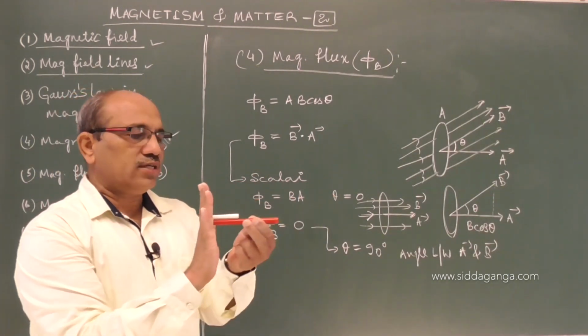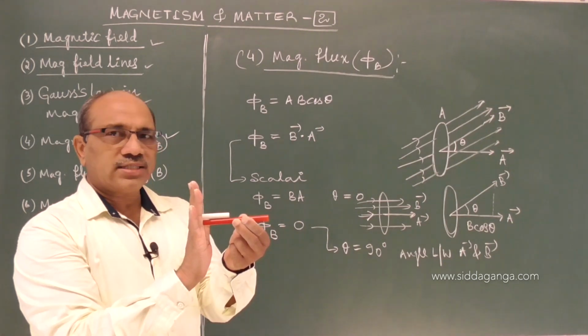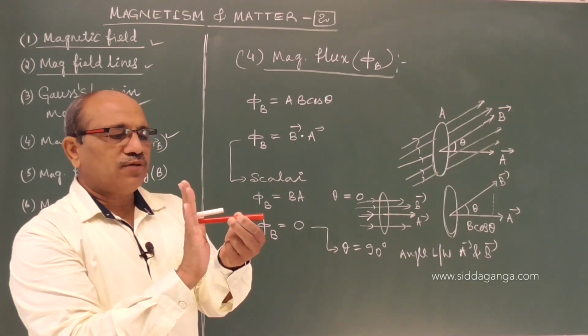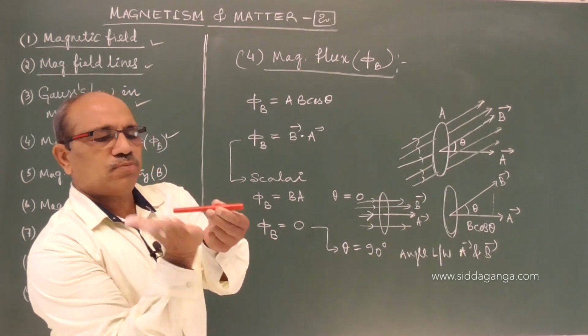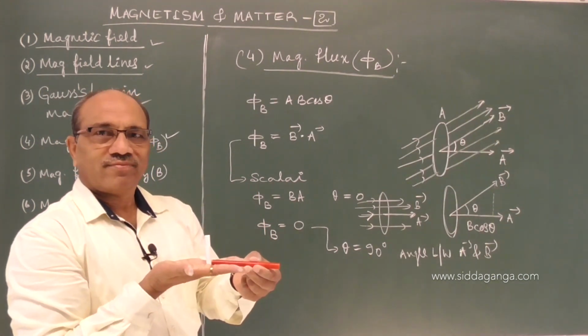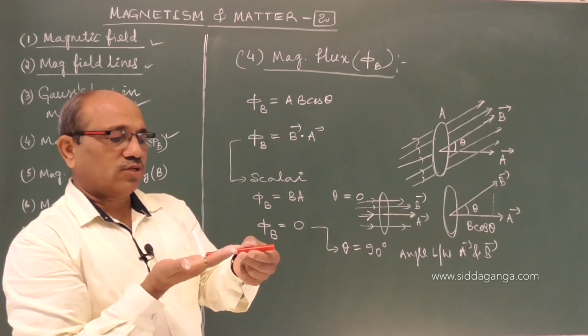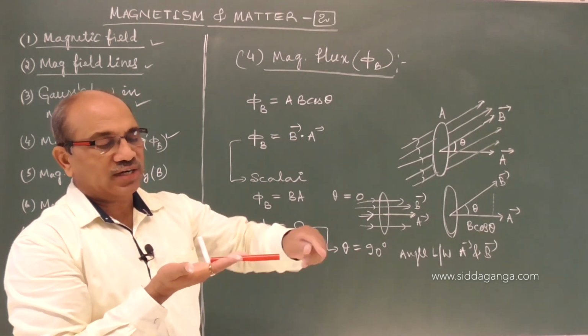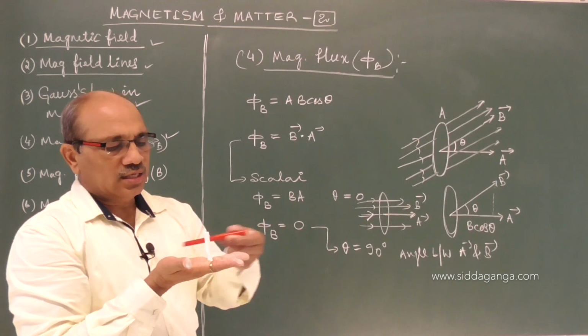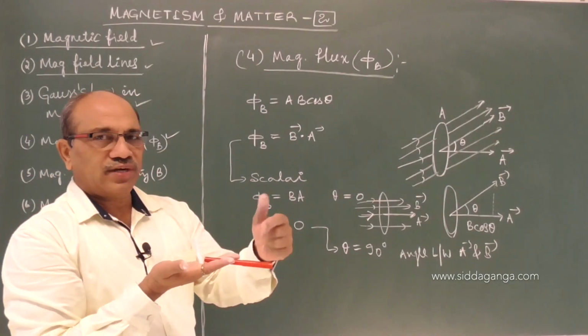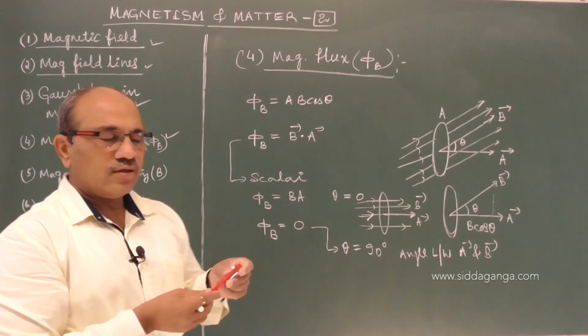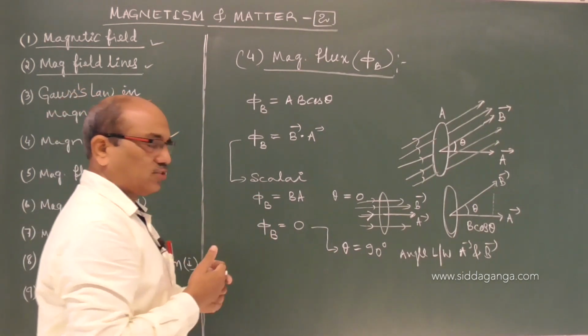Maximum flux we see there. But as we slowly turn the surface until it becomes parallel to the field lines, the area vector becomes normal to the field lines. Theta is 90 degrees. When theta becomes 90, there is no flux.